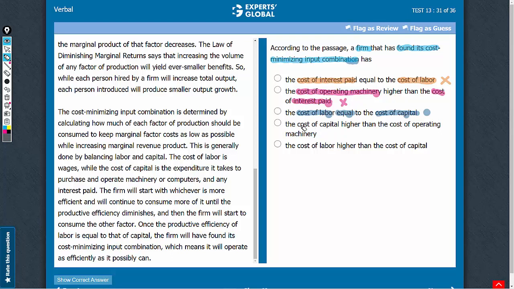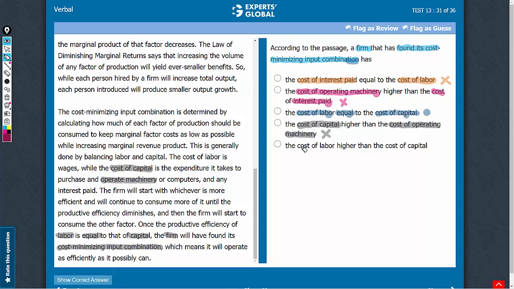Answer choice D, the cost of capital and the cost of operating machinery. The fourth paragraph mentions that the cost of capital includes the cost of operating machinery. So this answer choice simply talks about the cost of capital and makes no suggestion about the cost of labor. So overall, this answer choice doesn't establish whether the cost of labor is equal to the cost of capital, which is necessary for a firm to achieve a cost minimizing input combination. So let's eliminate this answer choice.